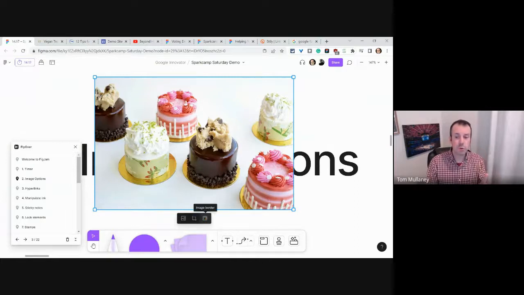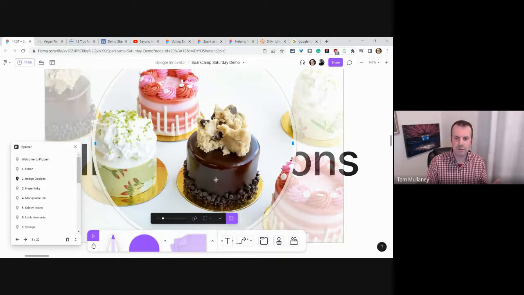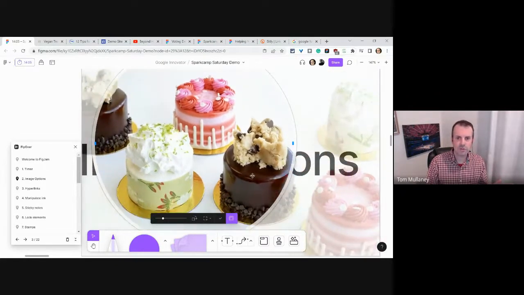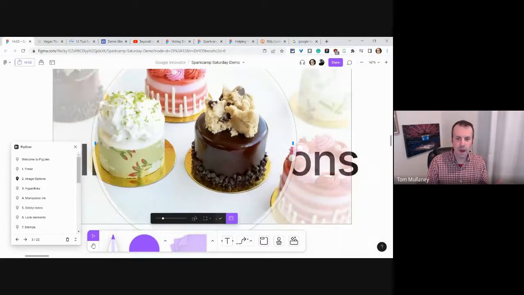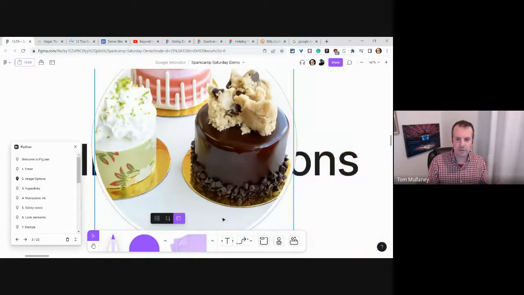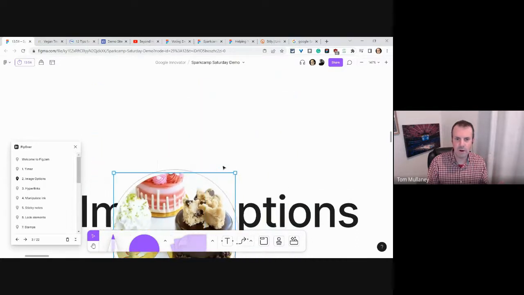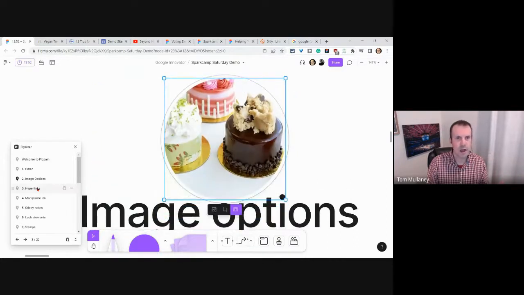I can do this cool little curved edge on it. I love that. I can also crop it, including, if I want to make it like a landscape or a circle here. I can change the crop. There's all sorts of cool things I can do with this. I can even zoom in and zoom out too with this. So I'll just do that real quick, and let's just put this away a little bit. All right. Let's move around to our next thing, hyperlinks.